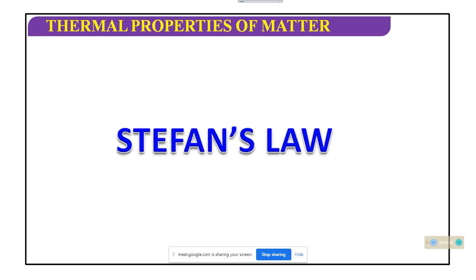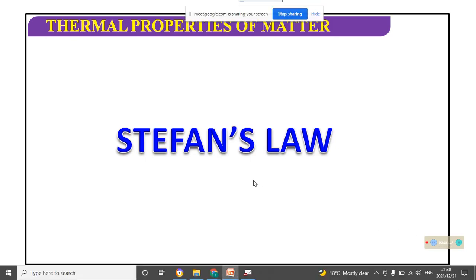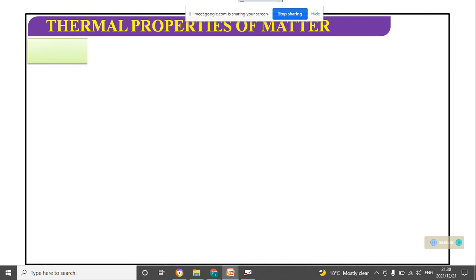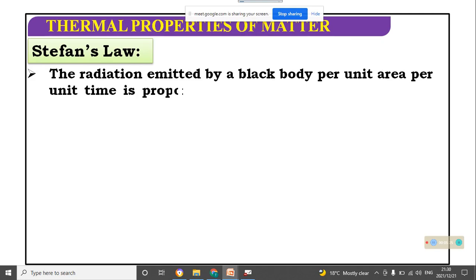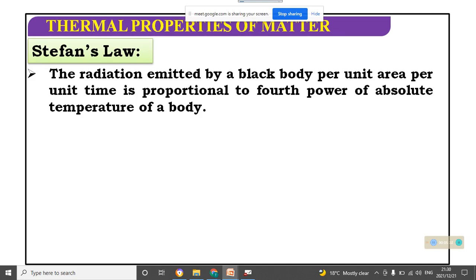Stefan's law. The radiation emitted by a black body per unit area per unit time is proportional to the fourth power of the absolute temperature of the body. This is a very important law for solving numericals. I am telling again: the radiation emitted per second, that is, energy density you can say, is proportional to the fourth power of absolute temperature.